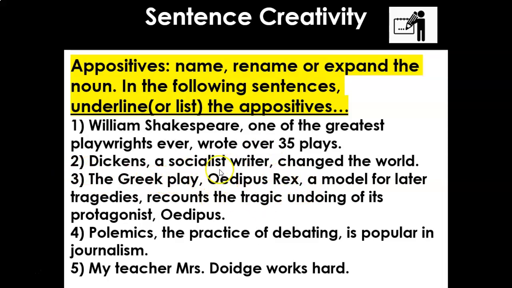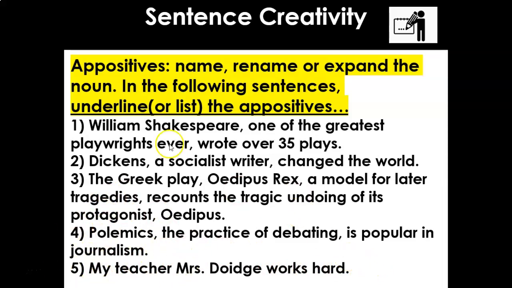The Greek play, renamed as Oedipus Rex, renamed as a model for later tragedies. So we can have a list of appositives. Okay, brilliant. Recounts the tragic undoing of its protagonist, Oedipus. So a model for later tragedies, I'll give you a tick for that one. Or Oedipus Rex, I'll give you a tick for that one. Brilliant. Polemics. So let's look at the practice, comma, comma. In here, we've got the practice of debating. It begins with the determiner. Tick. There's our appositive.